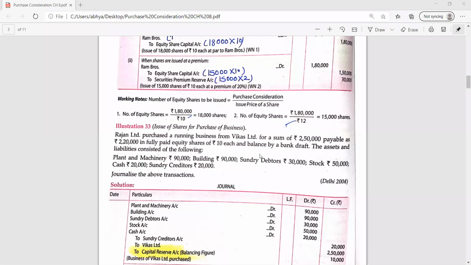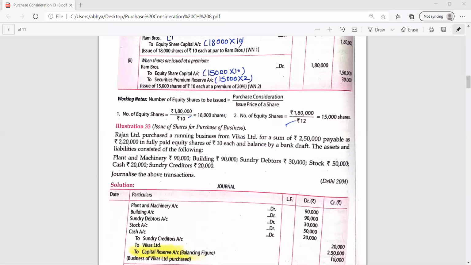Then the amount: you can see that Vikas Limited for a sum of rupees 2,50,000. So 250 is the purchase consideration. In front of the vendor, we have to write the purchase consideration. Purchase consideration means the total purchase price which we have given to the vendor for purchasing the complete business.